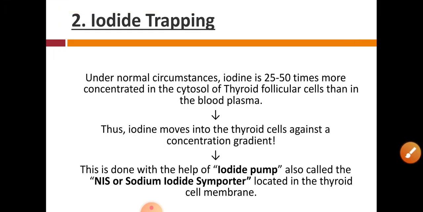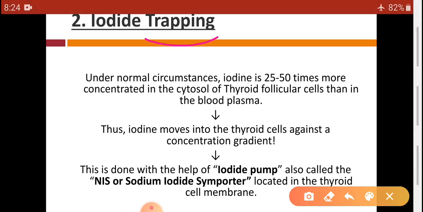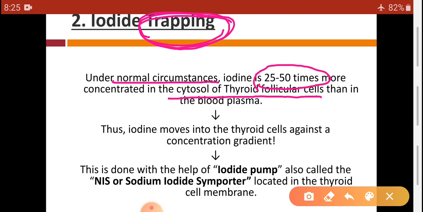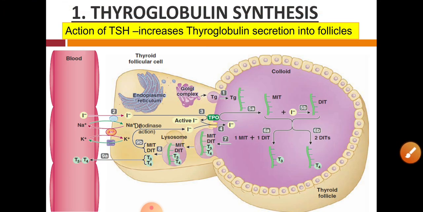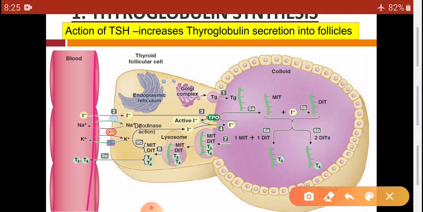Now the second stage is iodide trapping. Here the word trapping is very important. Why do we use trapping and not transport? Under normal conditions, iodine is 25 to 50 times more concentrated in the cytosol of follicular cells than in the blood plasma. So here is the blood plasma, here is the follicular cell.